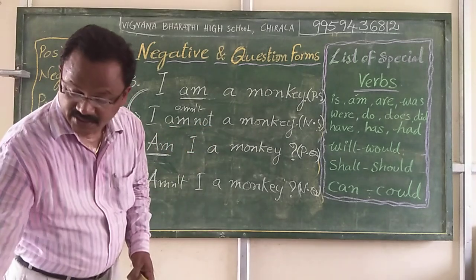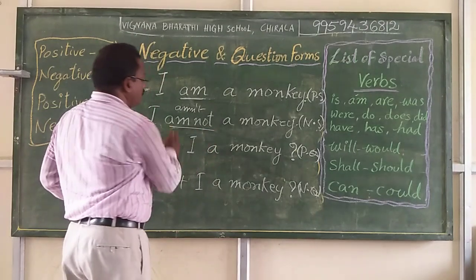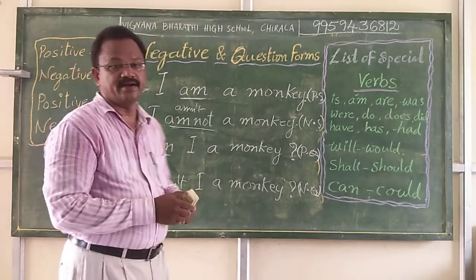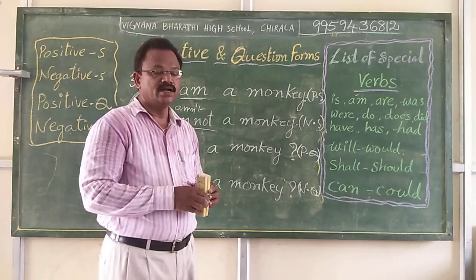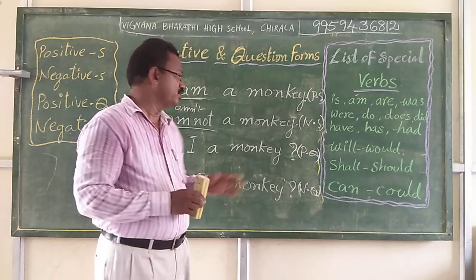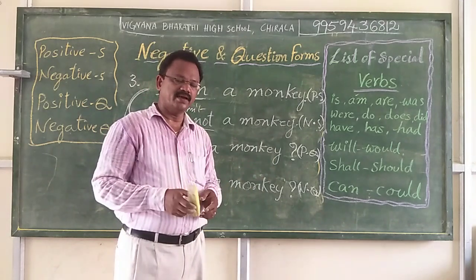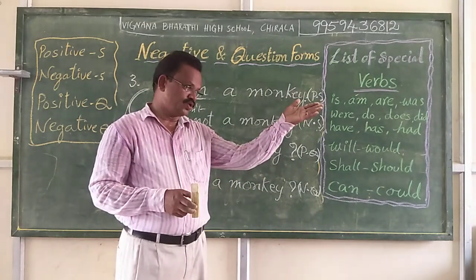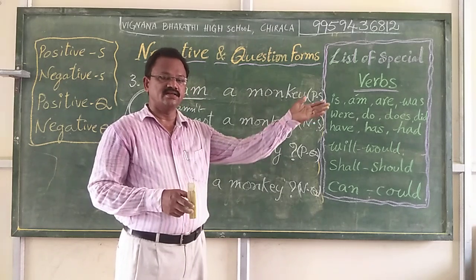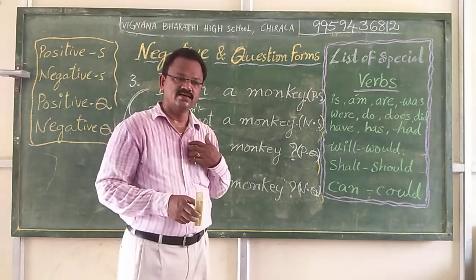For example, if you want to say to your friend or to somebody that you are not a monkey, then we use negative statement. I am not a monkey. While showing a monkey, you can say that is a monkey, I am not a monkey.